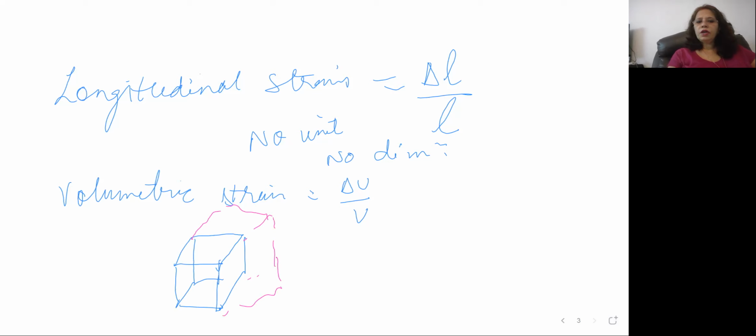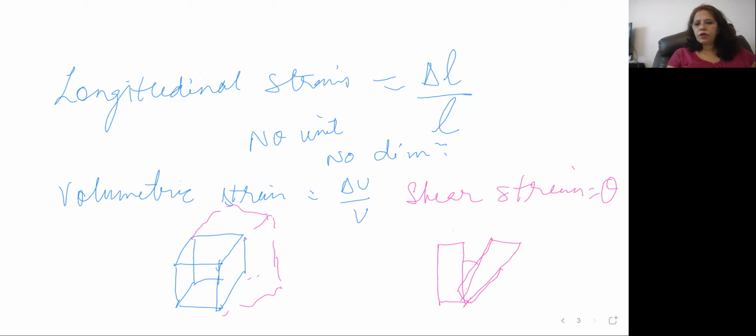Now coming to tangential strain or shear strain. Shear strain is the ratio of arc upon length, that is, it is equal to theta. This you will understand with the help of an example. Suppose this is the body and its volume or length is not changed, but I am slightly shifting it in this manner.